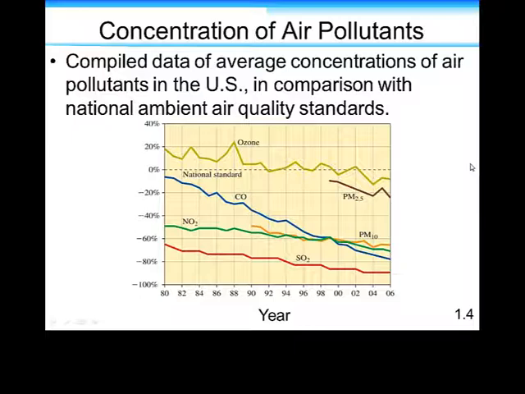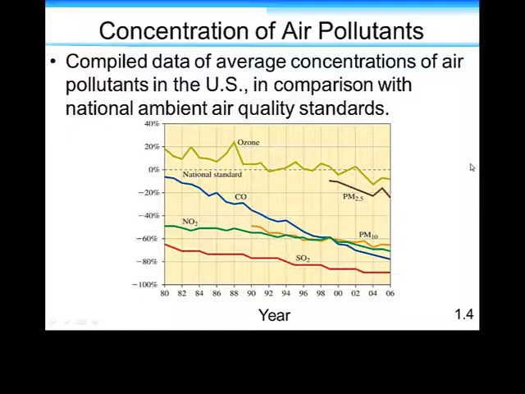Carbon monoxide in 1980 was basically where we set, very close to the standard limit we set. And it has decreased more than 60%, 80%. The levels in 2006 were much lower. Sulfur dioxide has gone from being much lower than the national standard to begin with to from 60% to 80%.